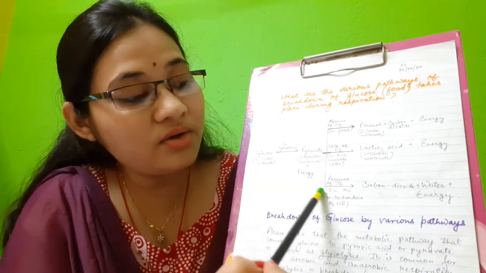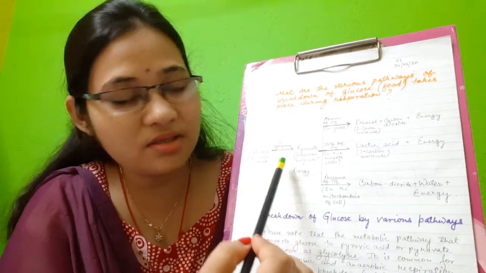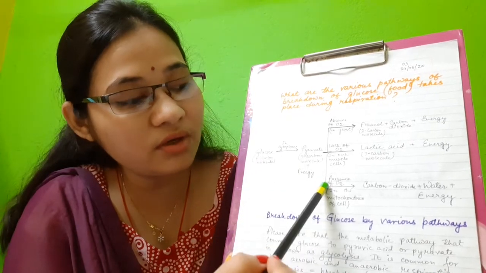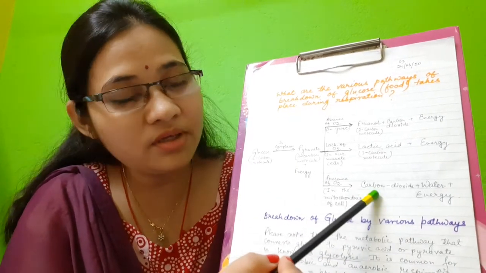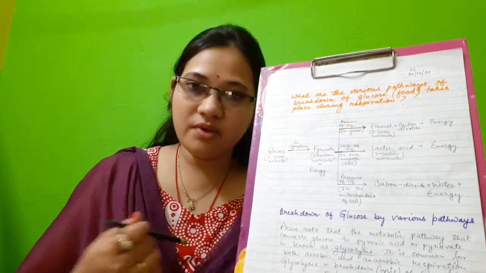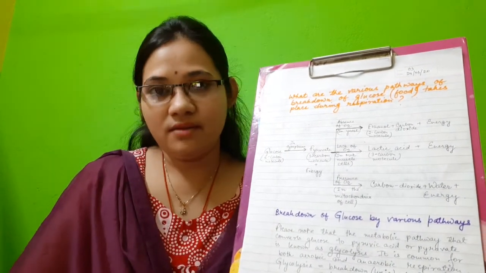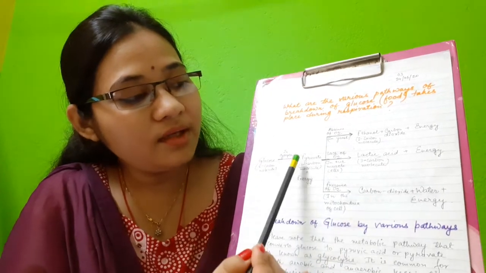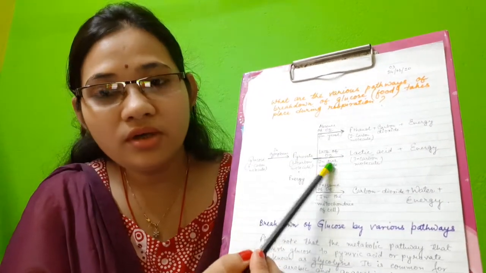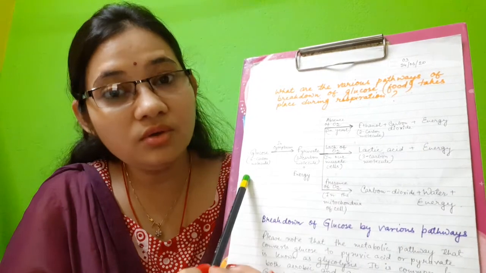Now this is aerobic respiration, in which glucose combines with oxygen to produce carbon dioxide, water and energy. This aerobic respiration takes place in our bodies in every cell. Apart from that we also have two more pathways by the help of which glucose is converted.